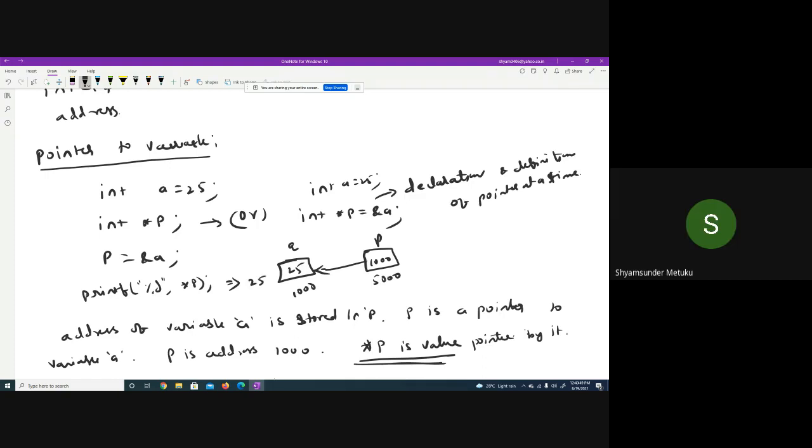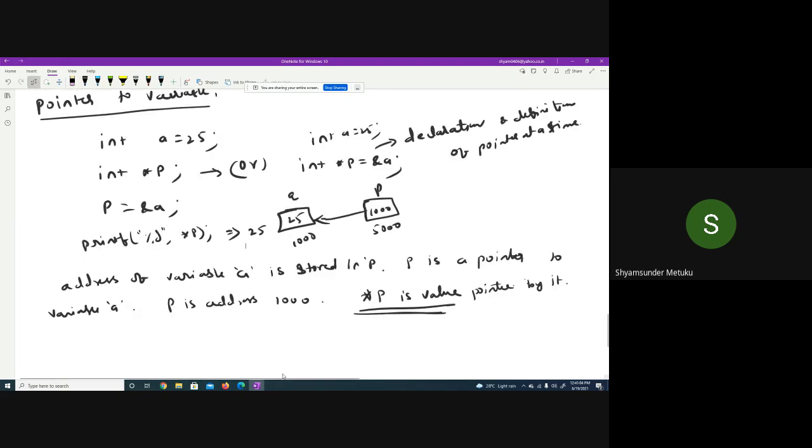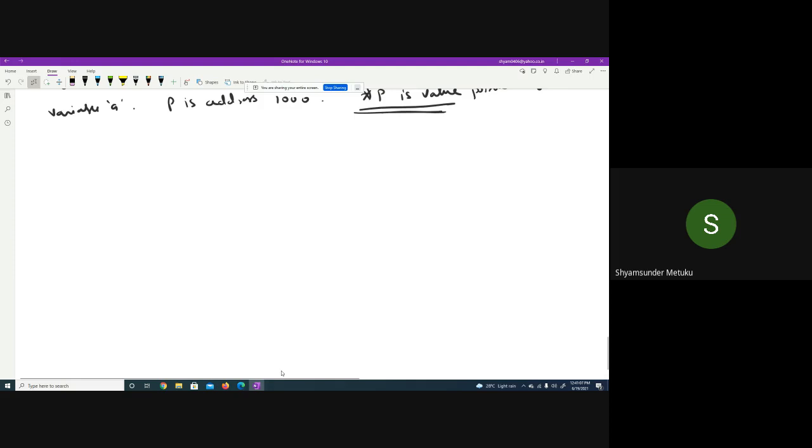So when I use a star in the middle of the program, other than in a declaration statement, star acts as taking the value of the location a using the pointer. It is called the indirection operator.